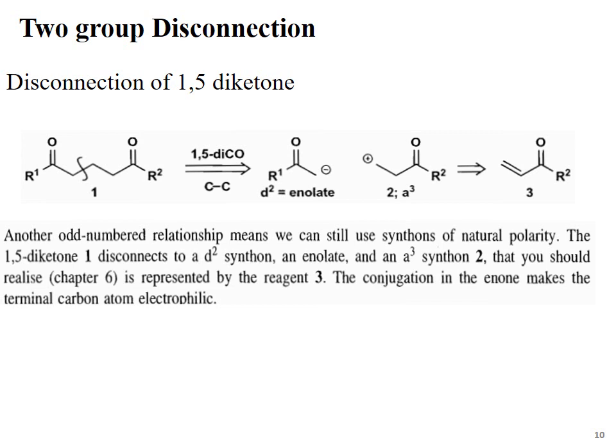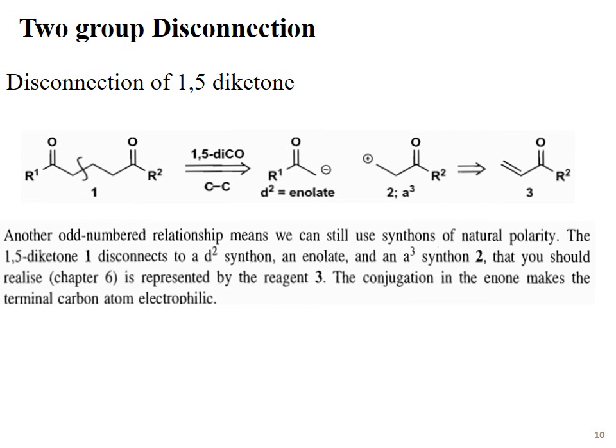Each fragment possesses a natural polarity. The 1,5-diketone 1 is disconnected to a donor synthon, that is the enolate, and an acceptor synthon, that is the acceptor fragment. You should realize the compound 2 is obtained from compound 3, that is the reagent 3.